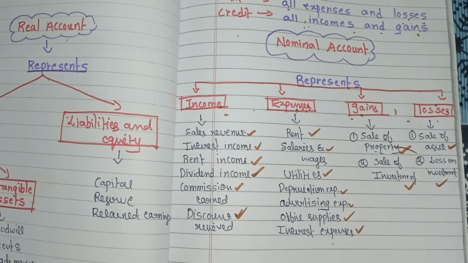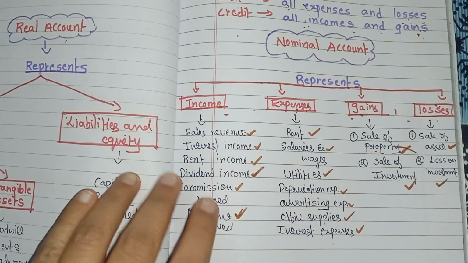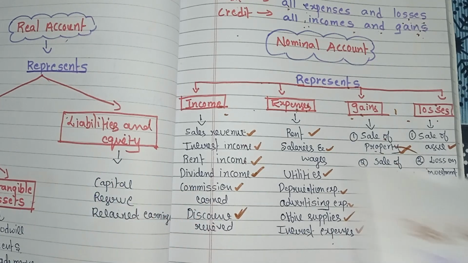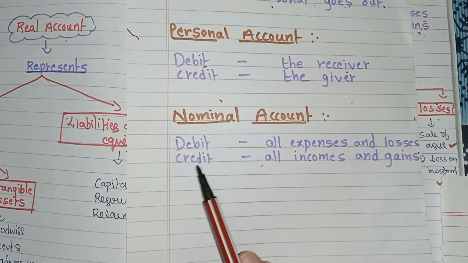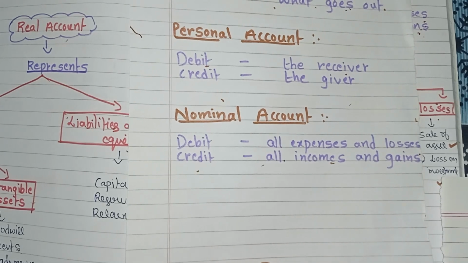It tracks any losses the business incurs, such as loss on sale of asset or loss on investment. These are the items that come under losses. Now we will see the example for nominal account. See here, the rule of nominal account is debit all expenses and losses, credit all incomes and gains.